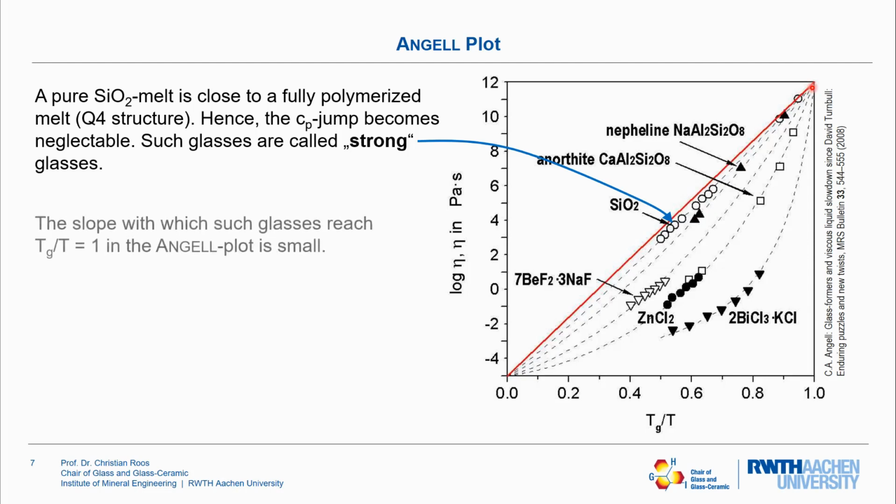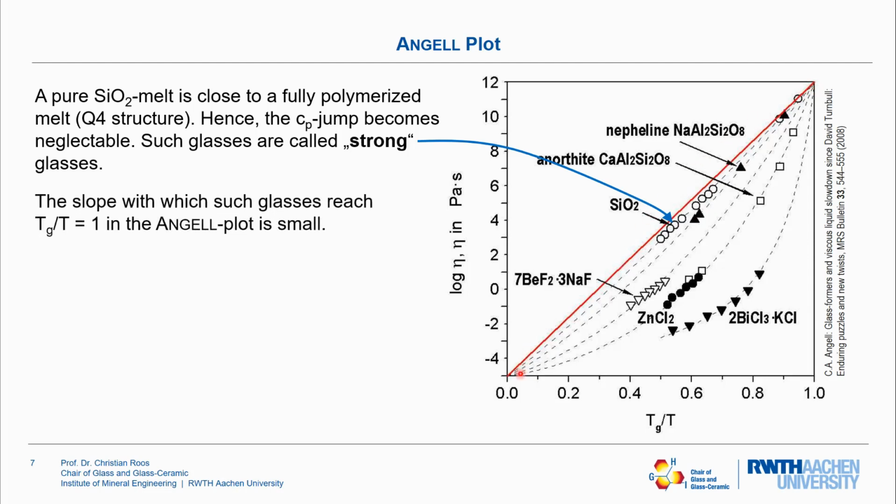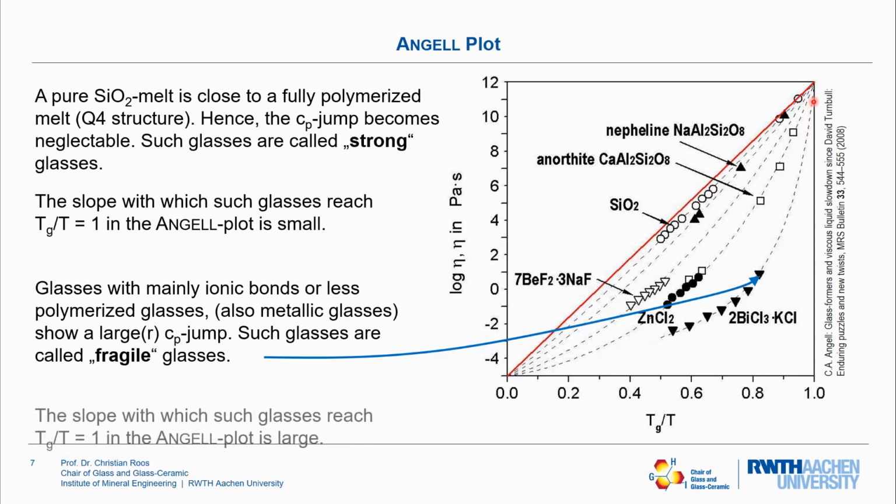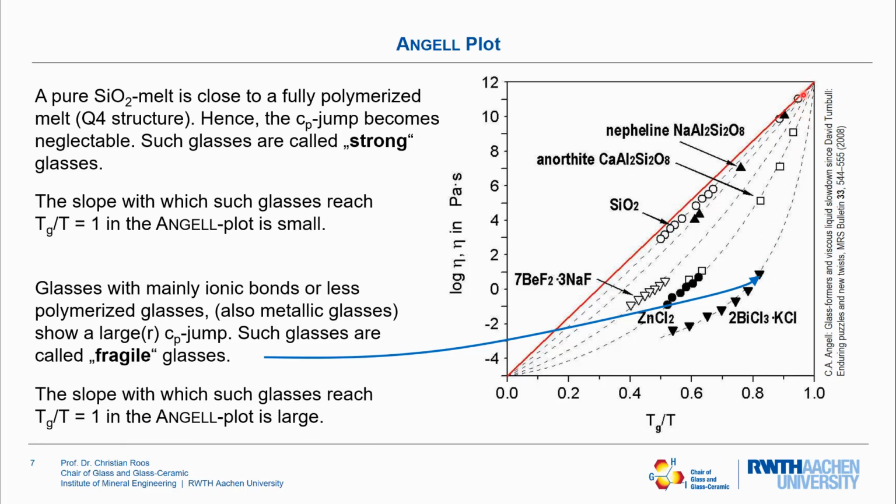In addition to that, the slope with which these strong glasses reach the value of Tg divided by T equals 1 is small. On the other hand, glasses with mainly ionic bonds or less polymerized glasses have a quite large CP jump when changing from the melt structure to the glass structure. Such glasses are called fragile glasses, and the slope with which they reach the value of Tg divided by T equals 1 is rather large. This can be seen here.